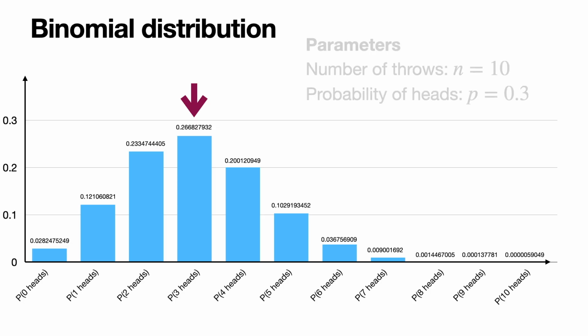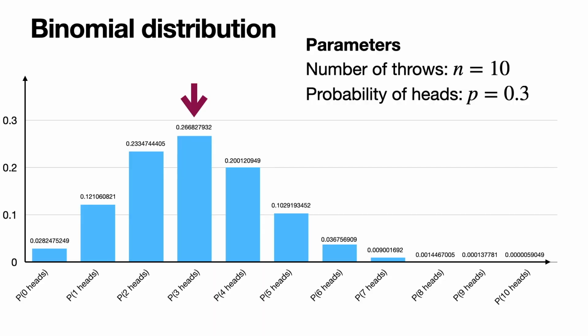The parameters of this binomial distribution are the number of throws n, which this time is 10, and the probability that a coin lands in heads, which this time is 0.3. If we were to change the parameters of the distribution, the histogram will change. But it's always going to look something like this with a bump in the middle. In fact, as n tends towards infinity, the binomial distribution tends to a normal or Gaussian distribution, something called the central limit theorem. But that will be a topic for another video.